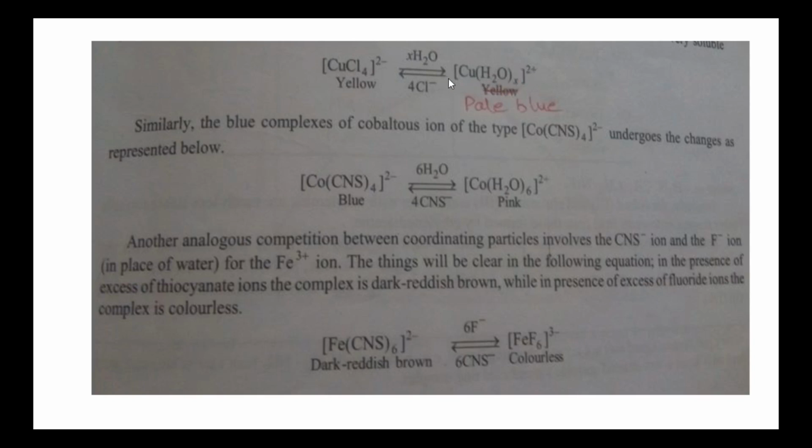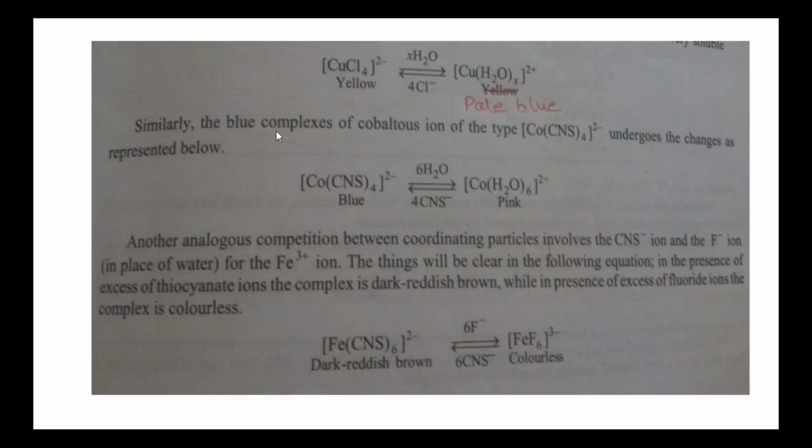While adding chloride ions, that is, while increasing the concentration of chloride ions to this complex, see the backward reaction. When the chloride ion concentration is increased, for example when chloride ions are supplied in the form of HCl, our original complex will be formed, that is CuCl4 2 minus.